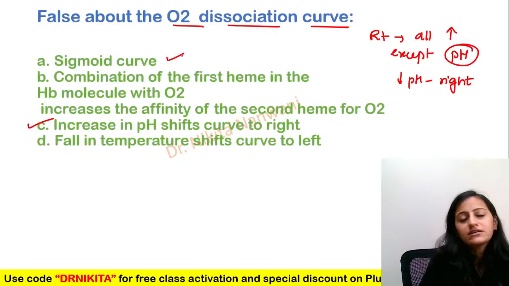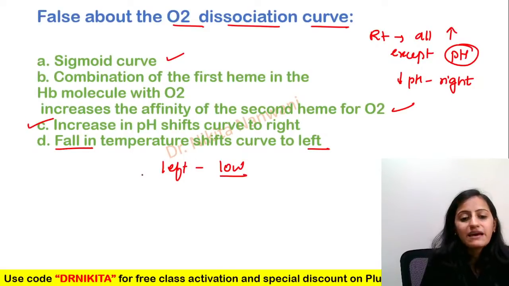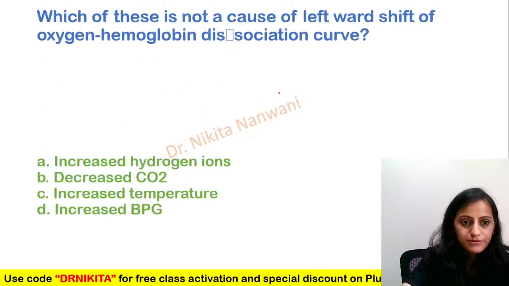Yes, it is sigmoid curve, positive cooperativity. Combination of first heme with oxygen increases affinity for second. Fall in temperature, it shifts to the left. Remember, left means all low. Left means low. Left means loves the oxygen. Okay, low and loves, that is what you need to remember.